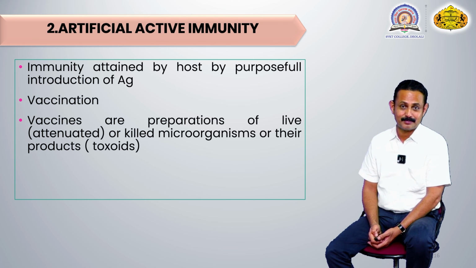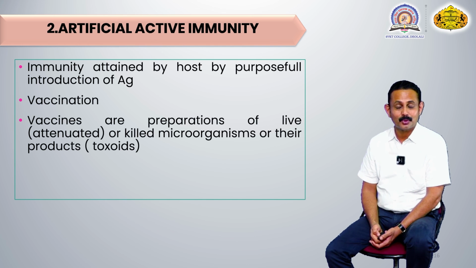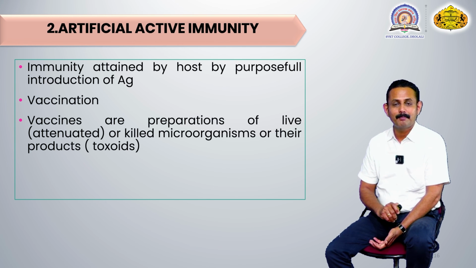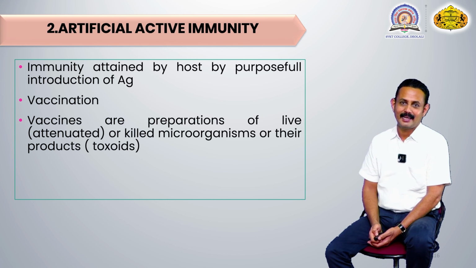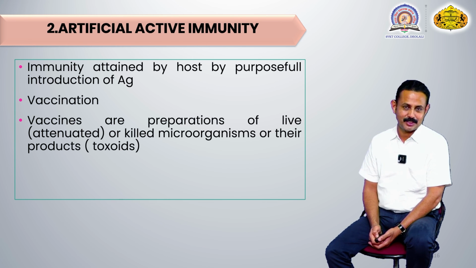But these organisms are not introduced directly as they are; though they are live in nature, they are attenuated. Attenuated means their disease-causing power is completely vanished, completely nullified, and the rest of the organism is live. So the process of removal of the disease-causing power is called attenuation.